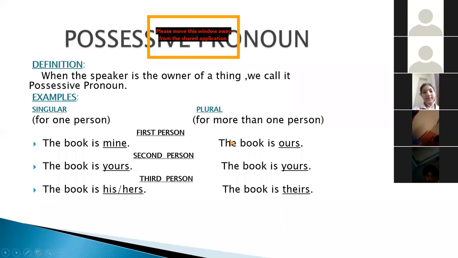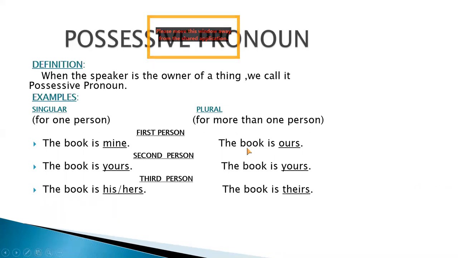Now if the speakers are more than one, we can write the book is ours. It means there are many owners of that book. For second person, I have already told you there is only one pronoun, yours, which is used for the singular person as well as for the plural person. It means the book belongs to you, only any one of you, or the book belongs to all of you. The book is yours. The book is yours for the plural as well.